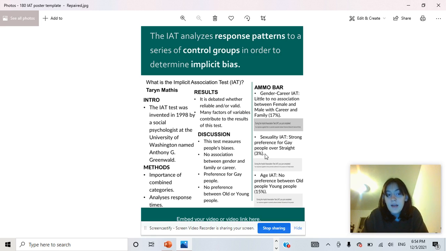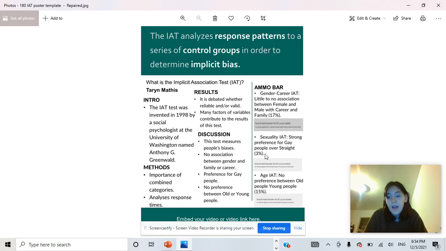Now, this test is not always constant because there are many factors that can change your results. While you answer, you may answer or group terms differently than you were before. Because of this, you might fall into a different category.